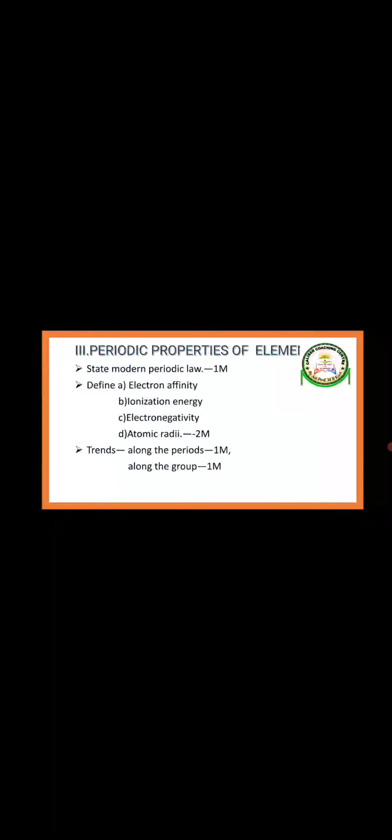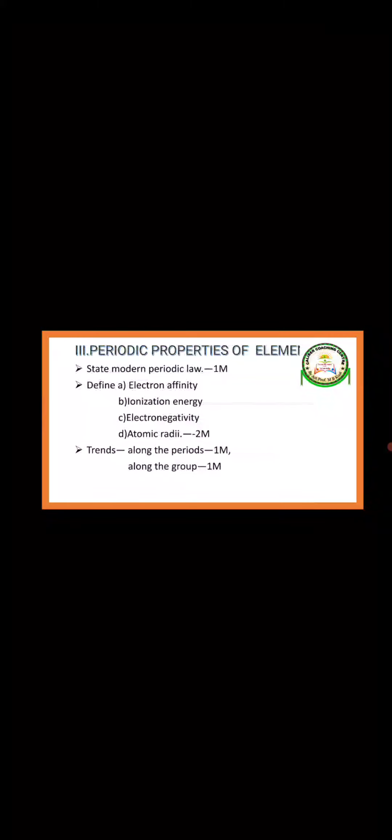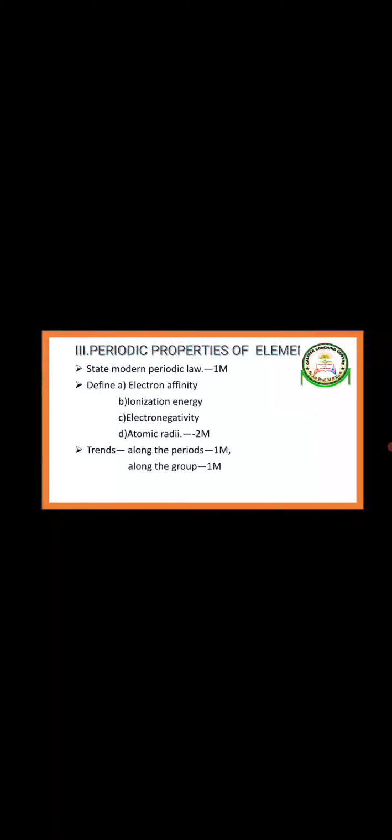So along the periods, along the horizontal line, what happens to the ionization energy? What happens to the electronegativity? What happens to the atomic radii? So you have to see these things. That is what trends are. They will definitely ask one trend out of these four.